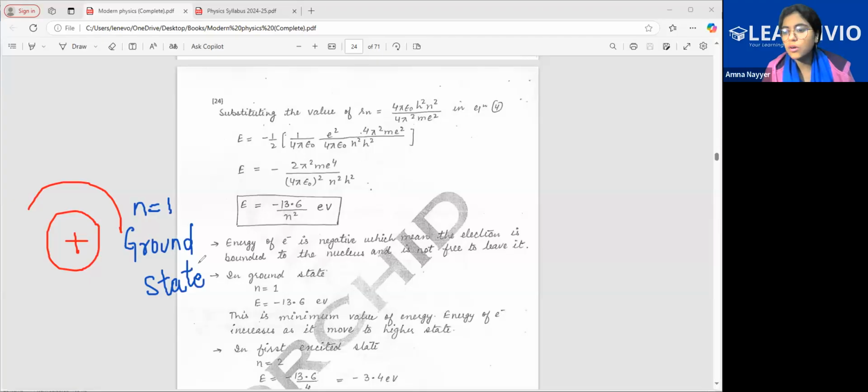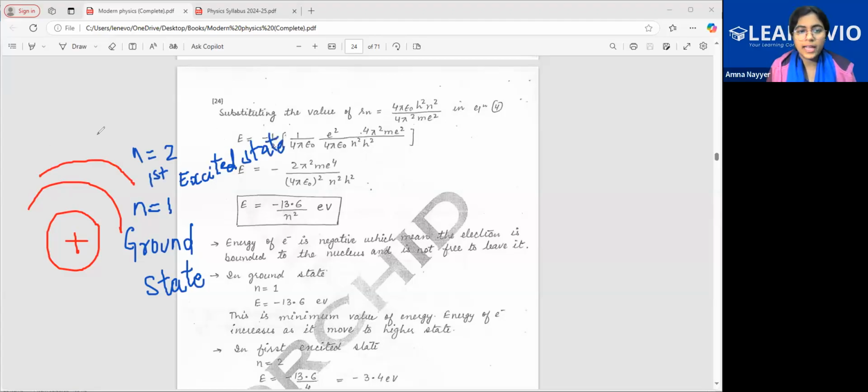The next level, N is equal to 2, is called the first excited state.